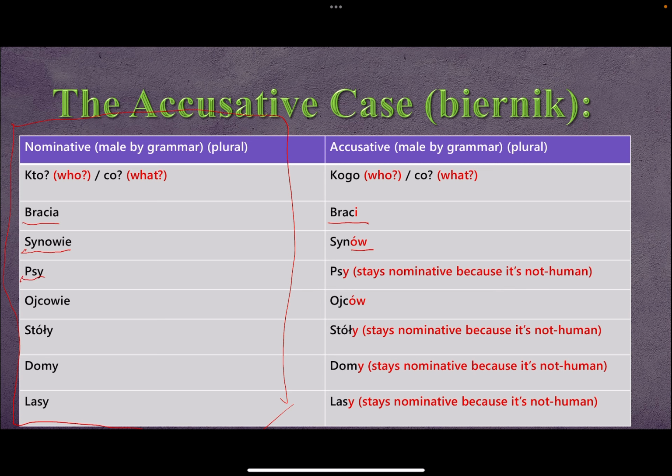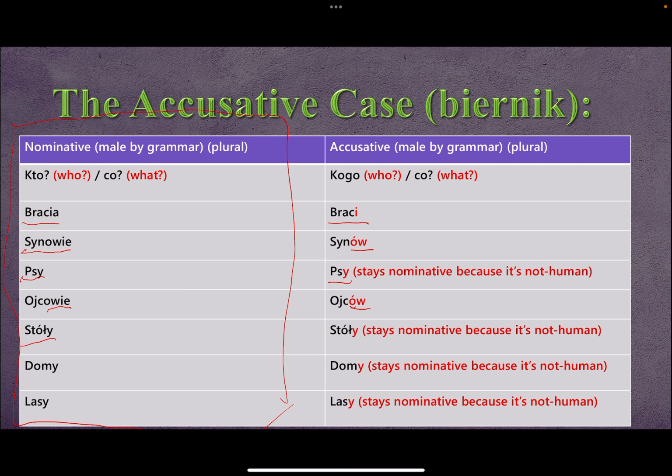Psy does not change, it means dogs. Why? Because dogs are not humans. Ojcowie, a plural form of masculine, becomes ojców. Stoły does not change because it's inanimate and it's not human at all. Domy, the same thing, and lasy, the same thing. Notice that plural words tend to end with y, or usually i as well. And in this case, bracia is kind of an exception.